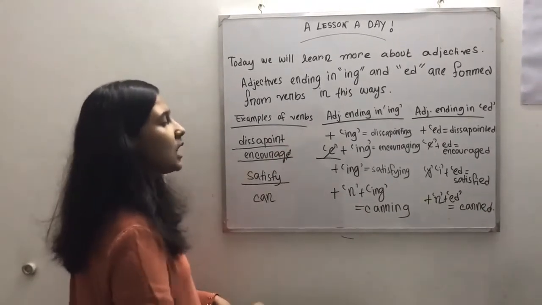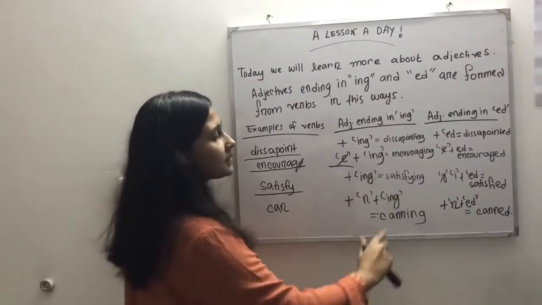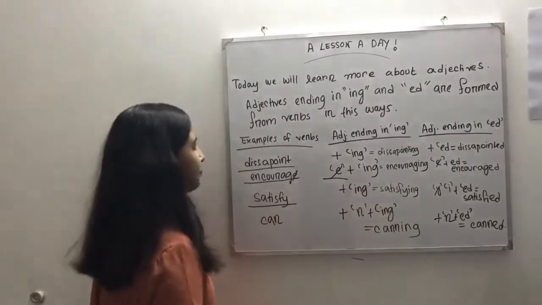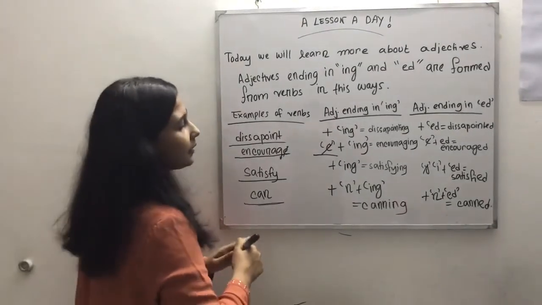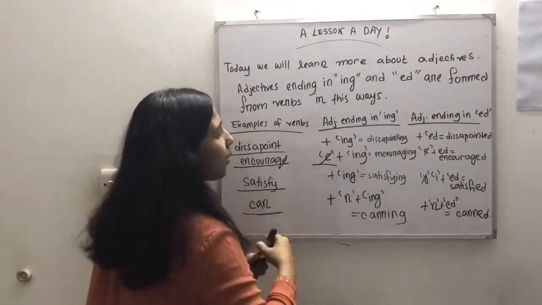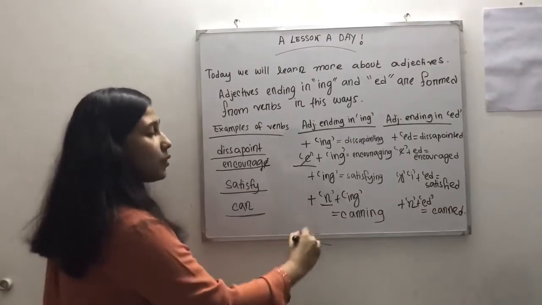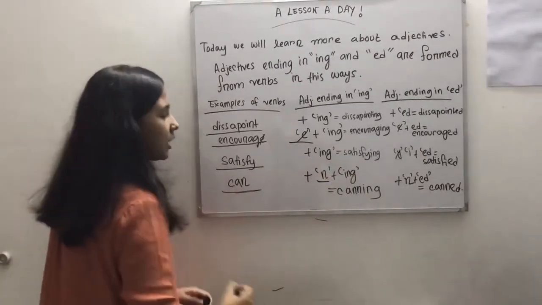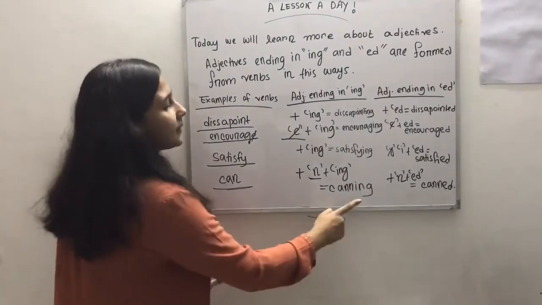We simply add ing, and it becomes satisfying. The fourth one is can. Here we have to add one more n after can, and then add ing, so it becomes canning.